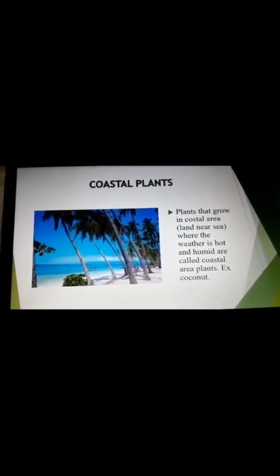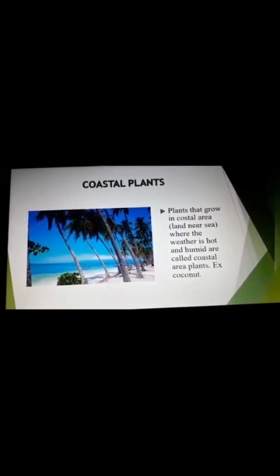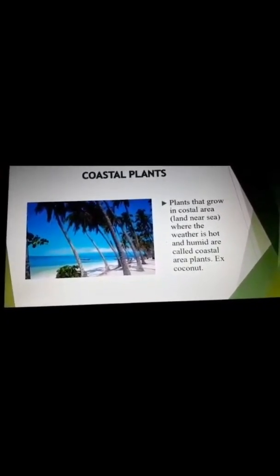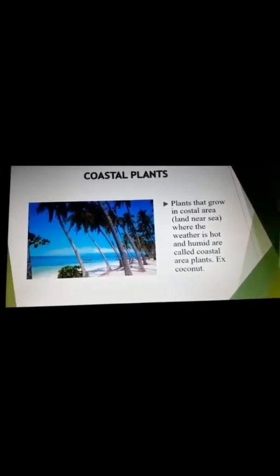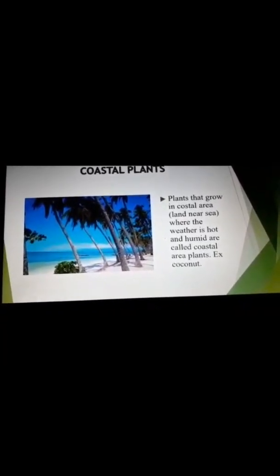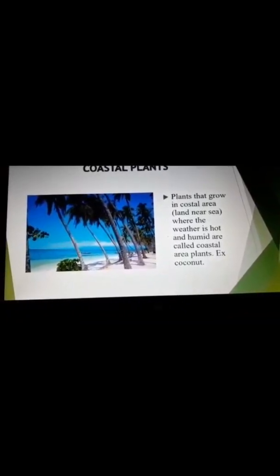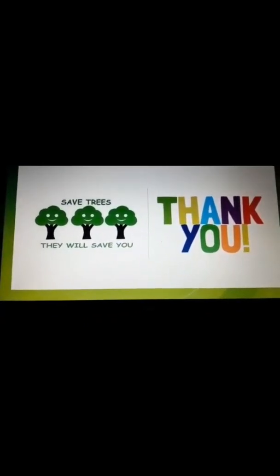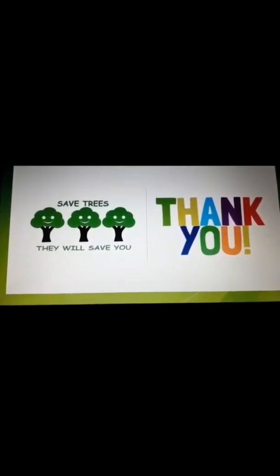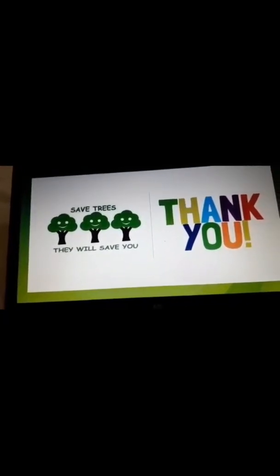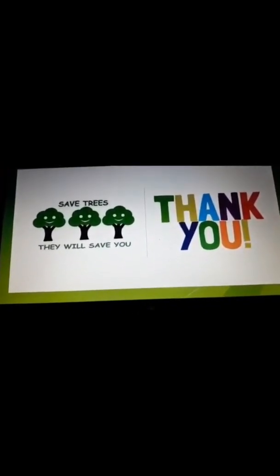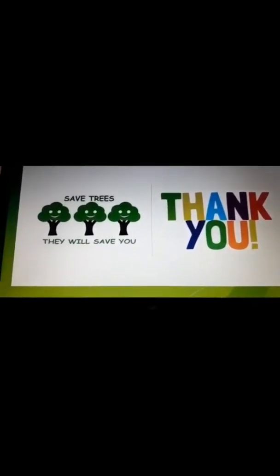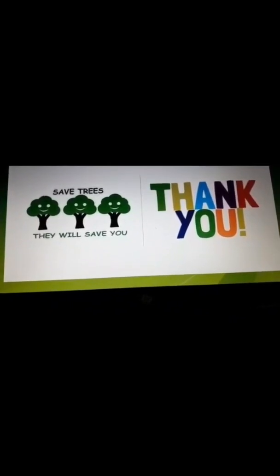Now coastal plants, the plants which are growing near the coastal area. Okay, I have also written: plants that grow in coastal areas, land near the sea, where the weather is hot and humid, are called coastal area plants. Example is coconut. Okay, so with this the PPT is over, and now I hope that you understood the different types of habitats for a plant, and please save the trees, they will save you.